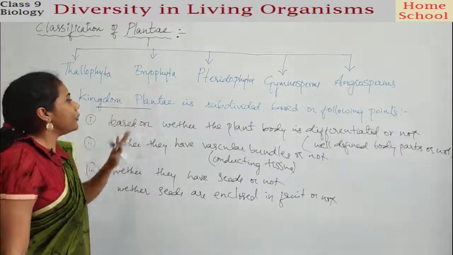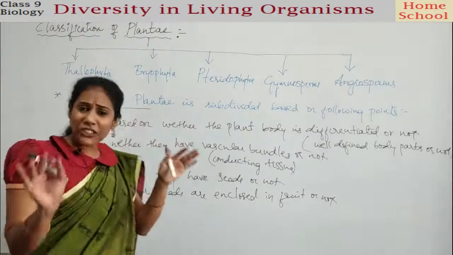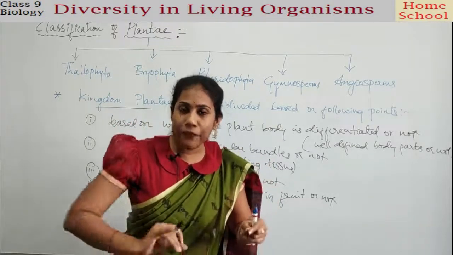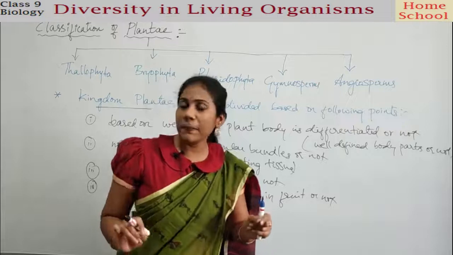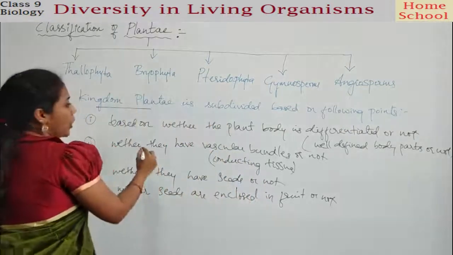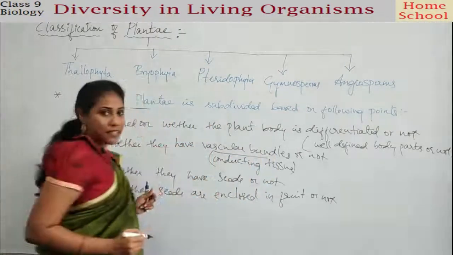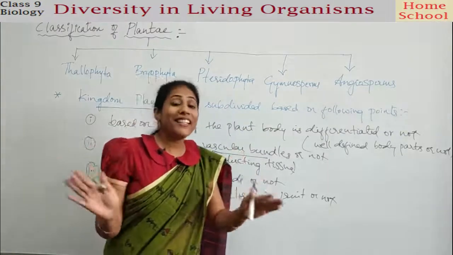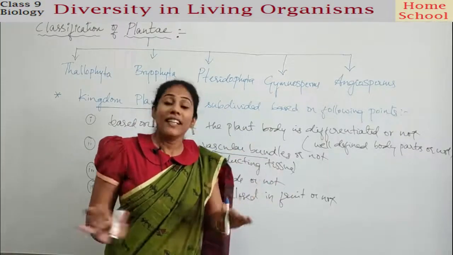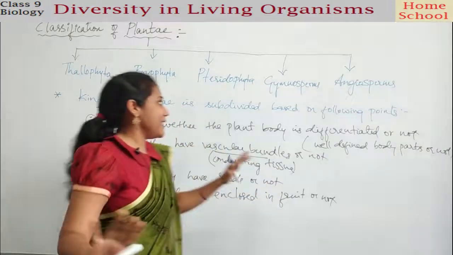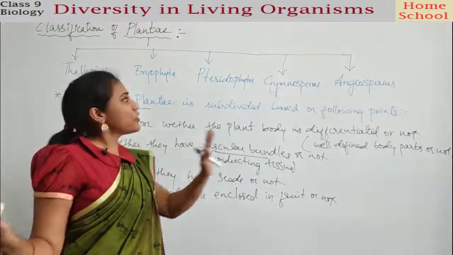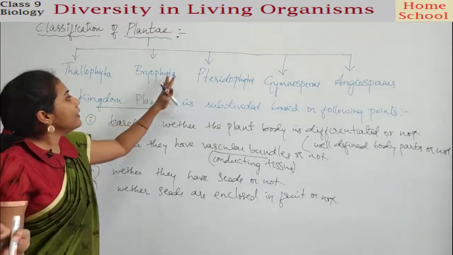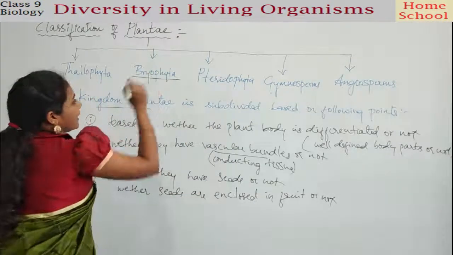And in case of Bryophyta, you will find well-defined body parts. You will observe the leaf, you will observe the stem and everything will be there. But there will not be vascular bundles, okay? Specialized tissues which are helpful in carrying water as well as food are not present in the plants. So such plants will come under a division called Bryophyta, guys.